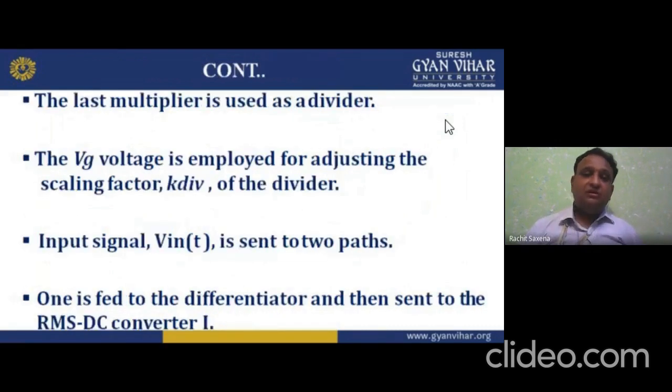Now moving forward, in continuation of the previous point, the last multiplier is used as a divider. So with 5 operational amplifiers and 3 analog multipliers, one is behaving like a differentiator and the last multiplier is used as a divider.